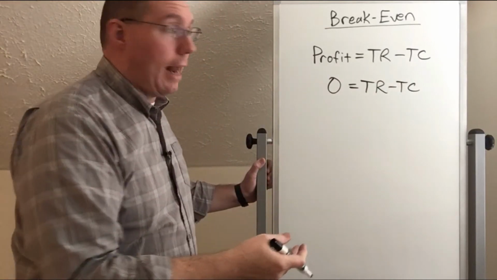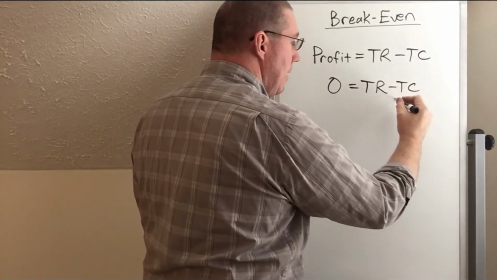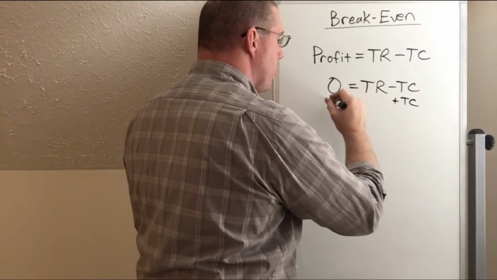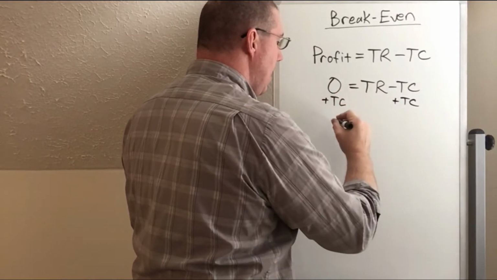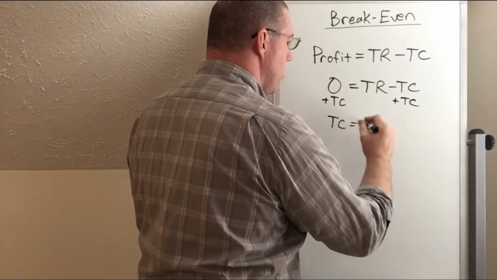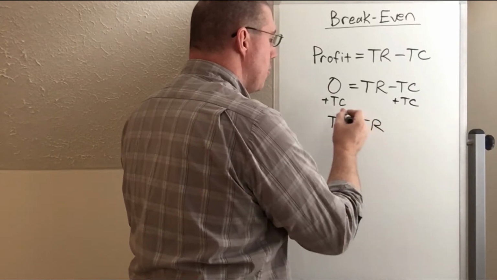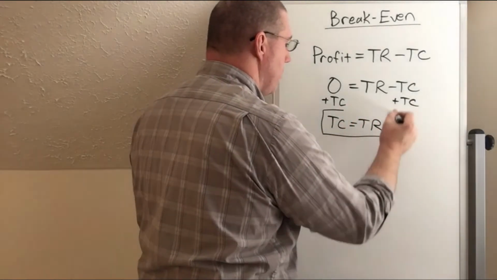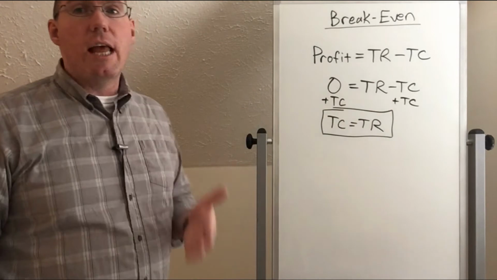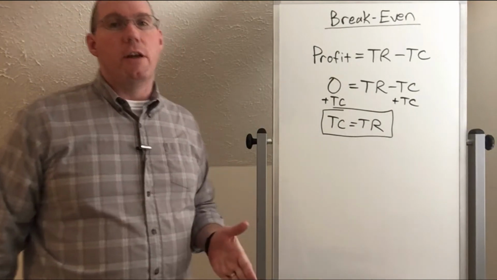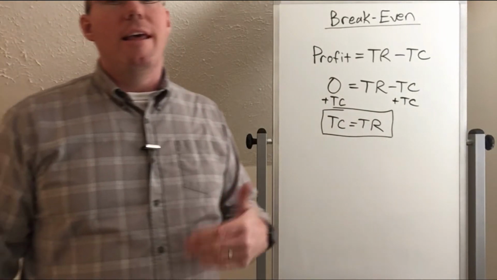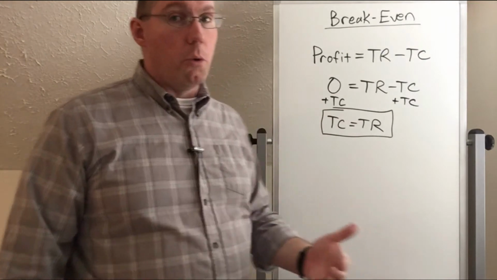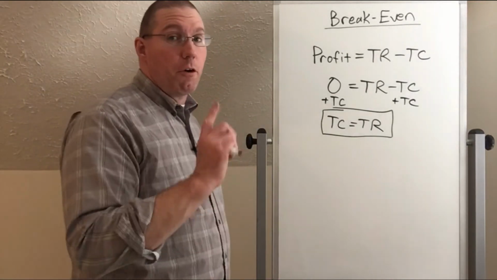Well, algebraically now, I can go ahead and add total cost to both sides, and what I now get is total costs is equal to total revenue. And so the first way that I want you to understand break-even analysis is to understand that a firm will break even when its total revenue is equal to its total costs. Okay, so that's the first thing.